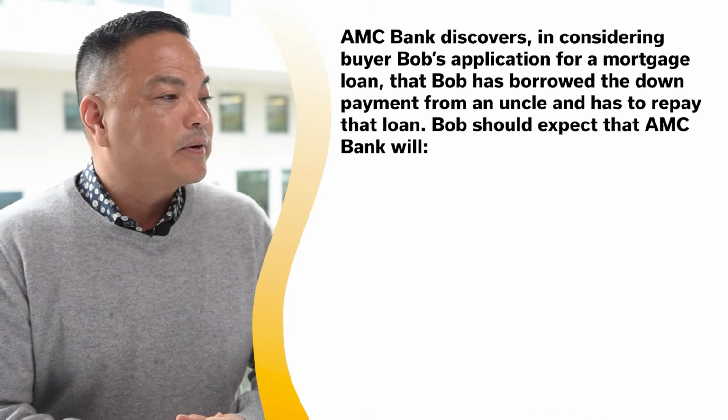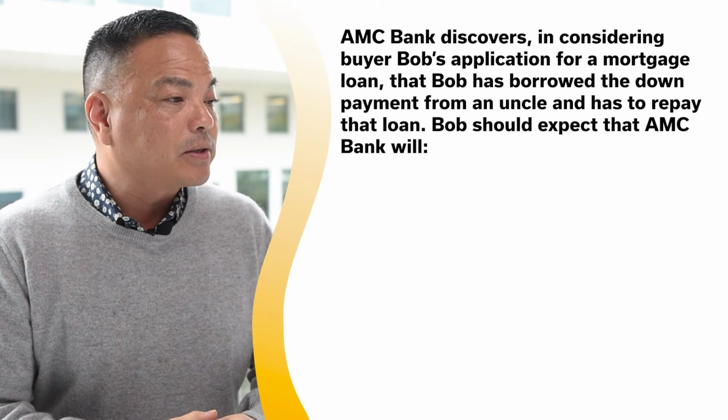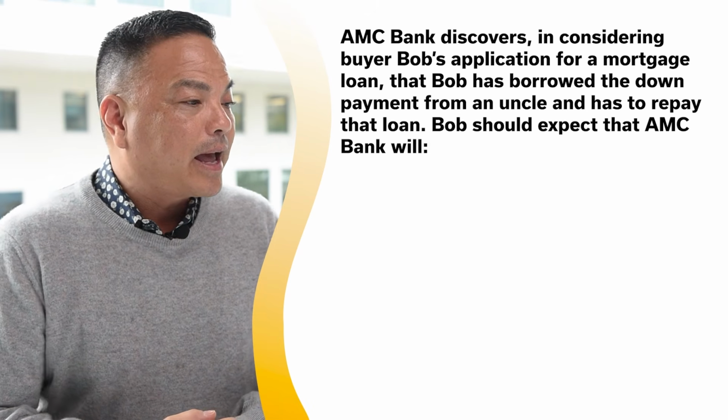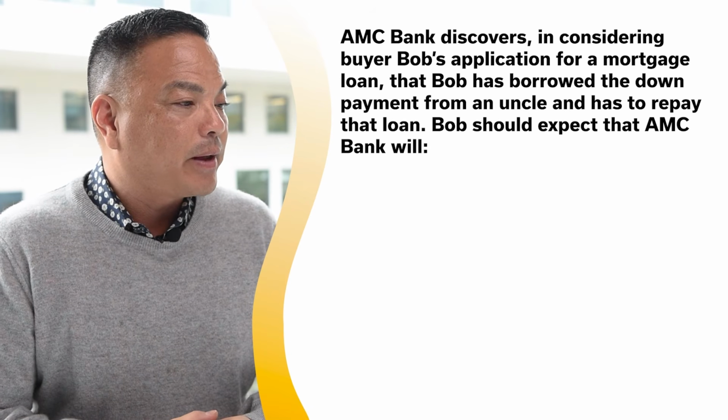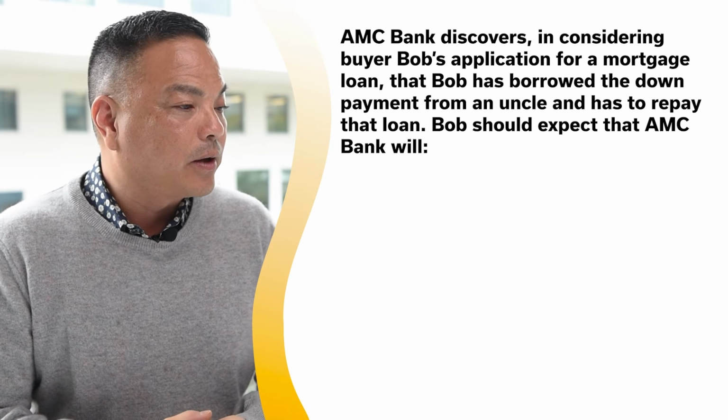AMC Bank discovers in considering buyer Bob's application for a mortgage loan that Bob has borrowed the down payment from an uncle and has to repay the loan.